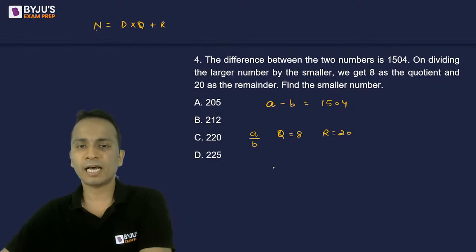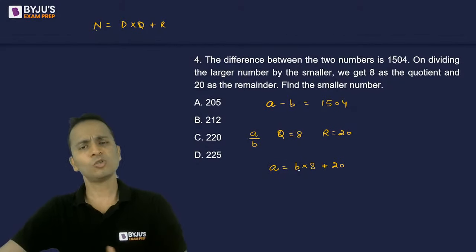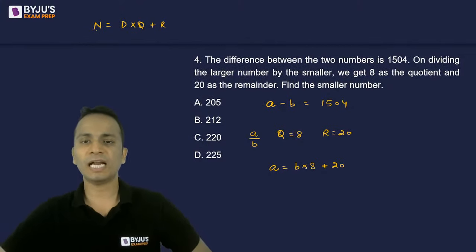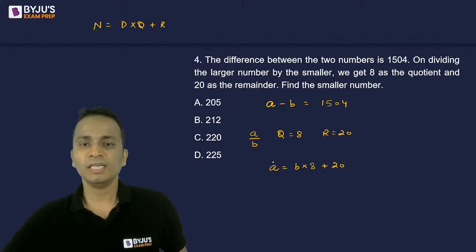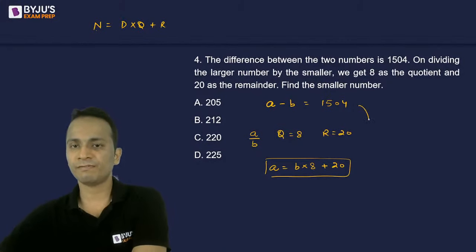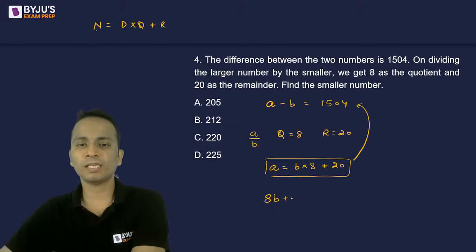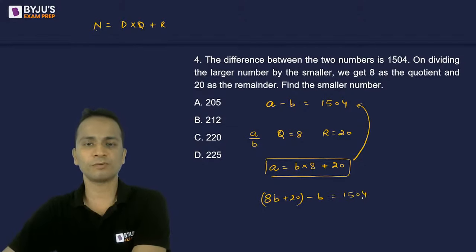Now A is the larger number, so here A will be equal to B multiplied by 8 plus 20. Okay, so I have written A in the form of B, that is 8B plus 20. Now I can substitute this value of A in the first equation here. So A, whose value will be 8B plus 20, minus B, is equal to 1504.